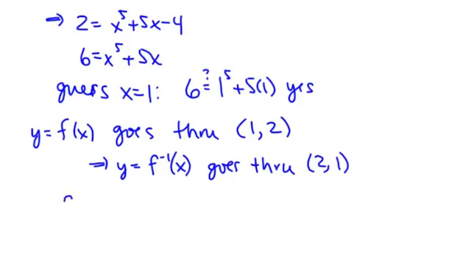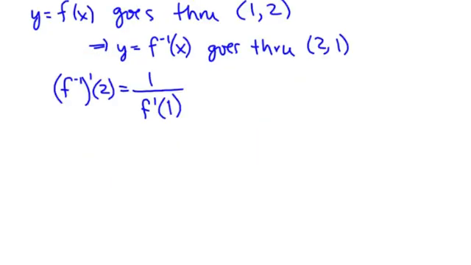So when I ask for the slope, which is the derivative of the inverse function, at x equals 2, that's the same as the reciprocal of the slope of the original function at y equals 2, which means x equals 1. So process that for a moment. The inverse function slope at 2 is the same as the original function slope at 1. It's the reciprocal.